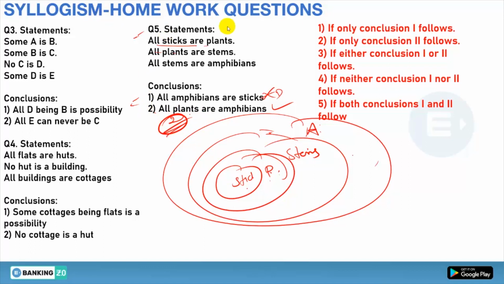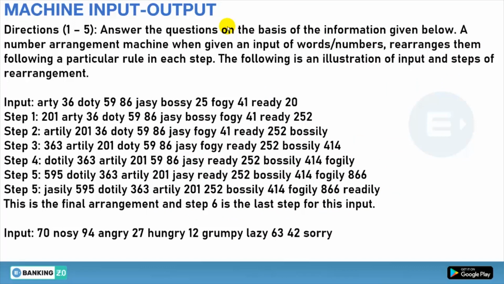Now we will be moving on to our main topic of today, that is machine input output. So there you have some information and an input which is solved, and you have to solve this input and find the answers to the given questions.